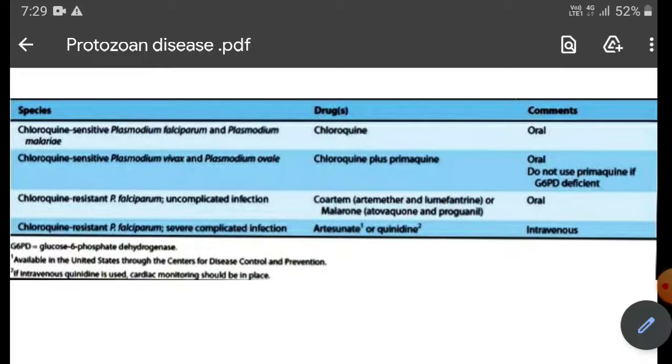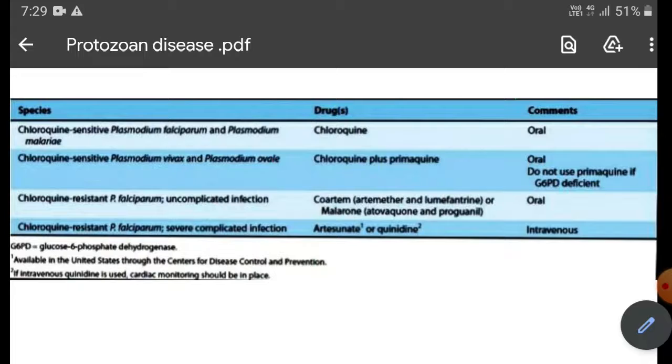If chloroquine sensitive Plasmodium falciparum and Plasmodium malariae is there, then you can give chloroquine orally. If chloroquine sensitive Plasmodium ovale and Plasmodium vivax is there, then you can give chloroquine along with primaquine, which can be given orally.